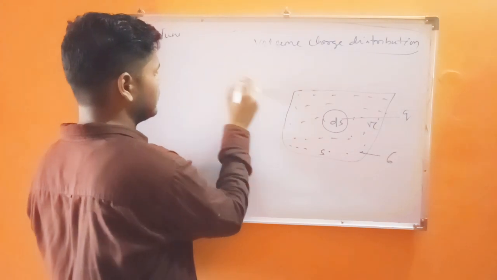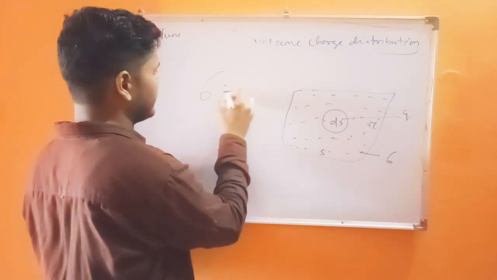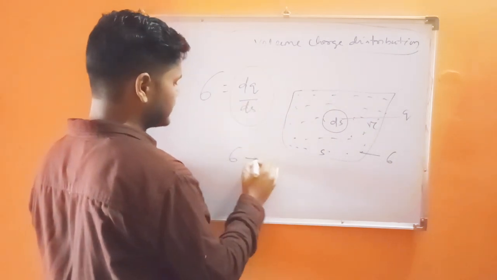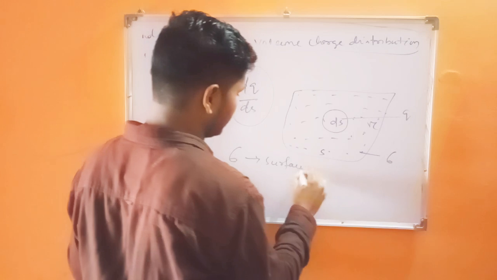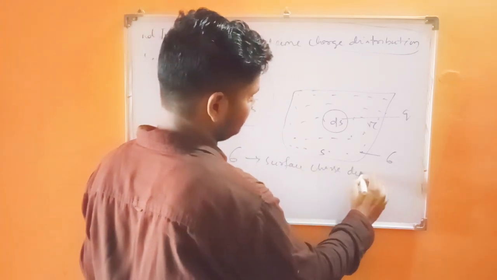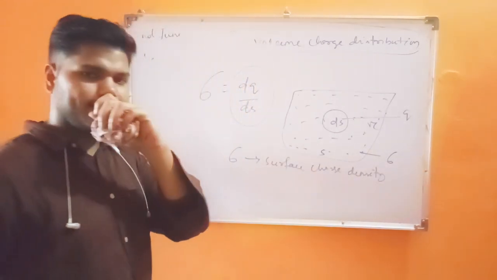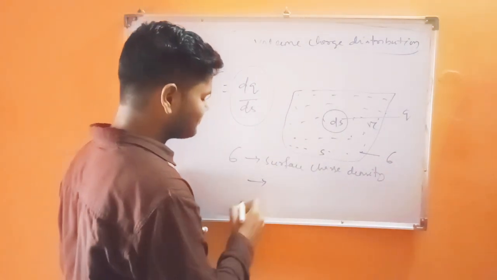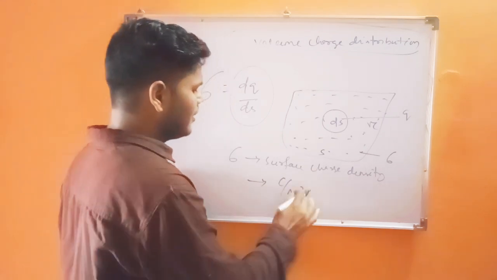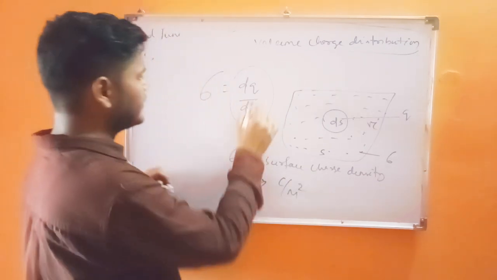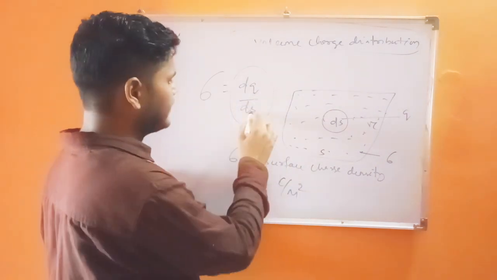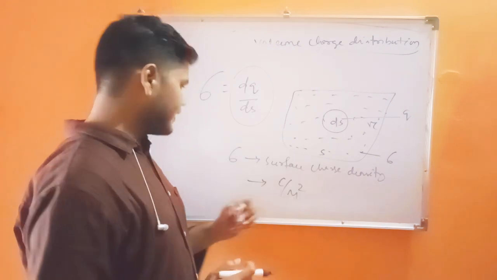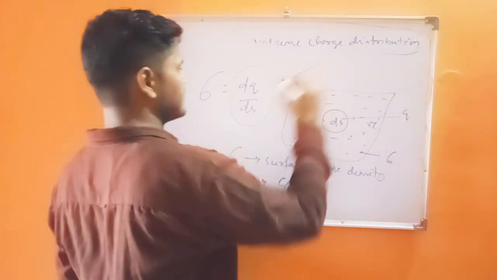If you want to find the formula of surface charge density, sigma equals dq upon ds. Sigma is the surface charge density. You can write down the formula. Sigma has the unit coulomb per meter square, where charge has the unit coulomb and ds, the surface area, has the unit meter square. That means this is called the surface charge density.